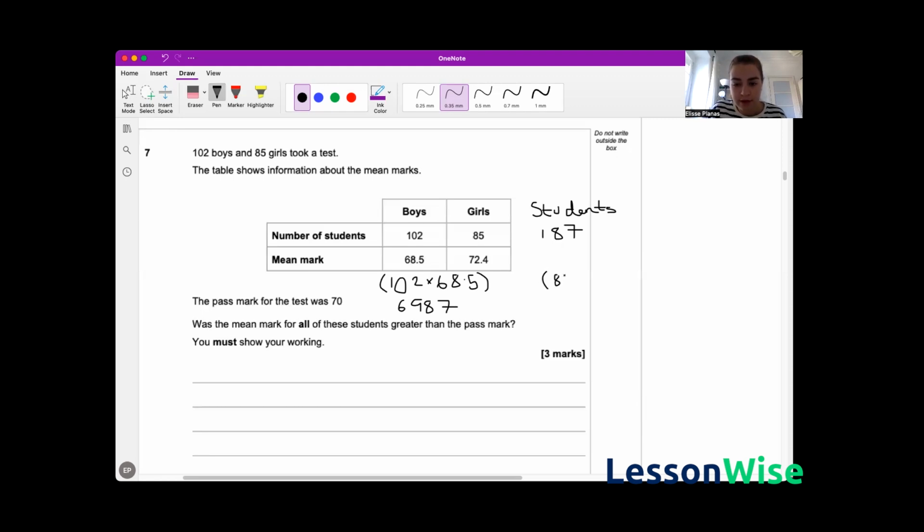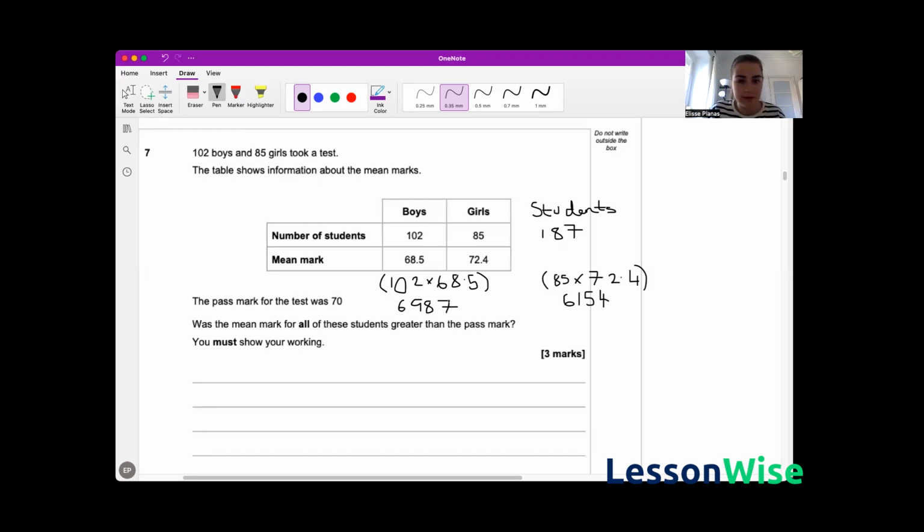We're going to do the exact same for the girls. So we've got 85 girls multiplied by their mean mark to get the total amount of girls' marks. That's 85 times 72.4. Take our calculator again. That's 6,154.